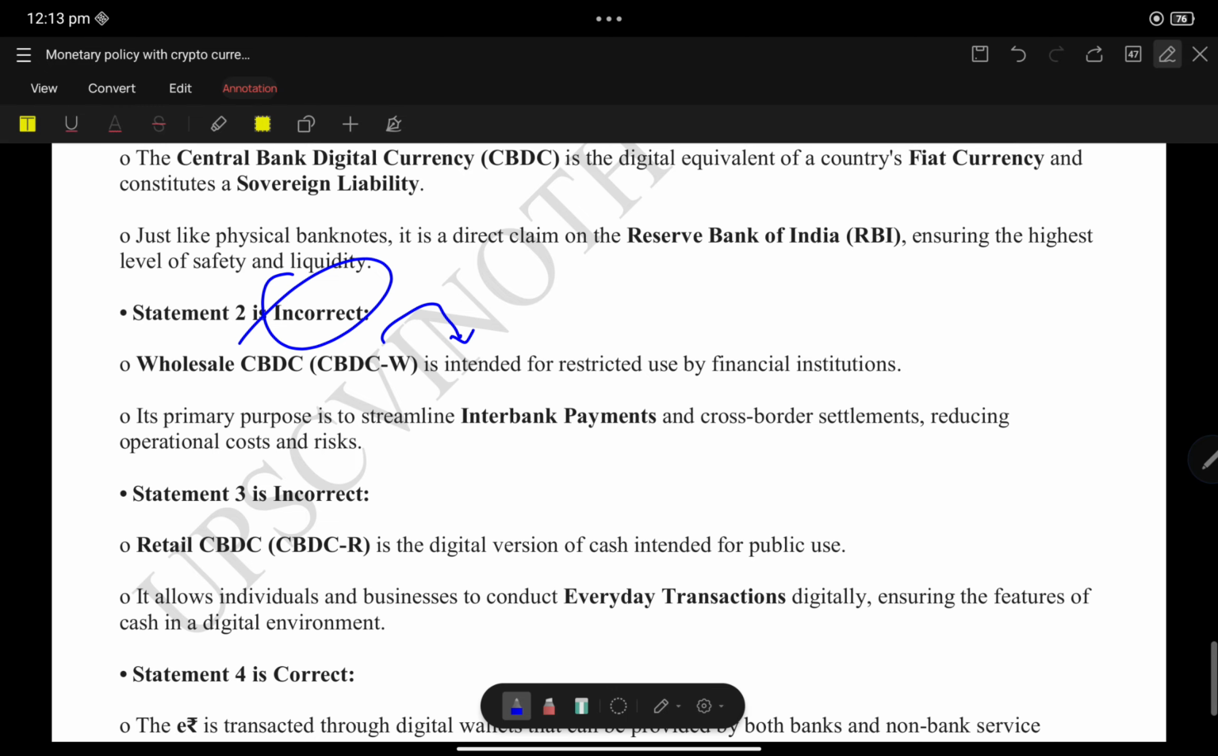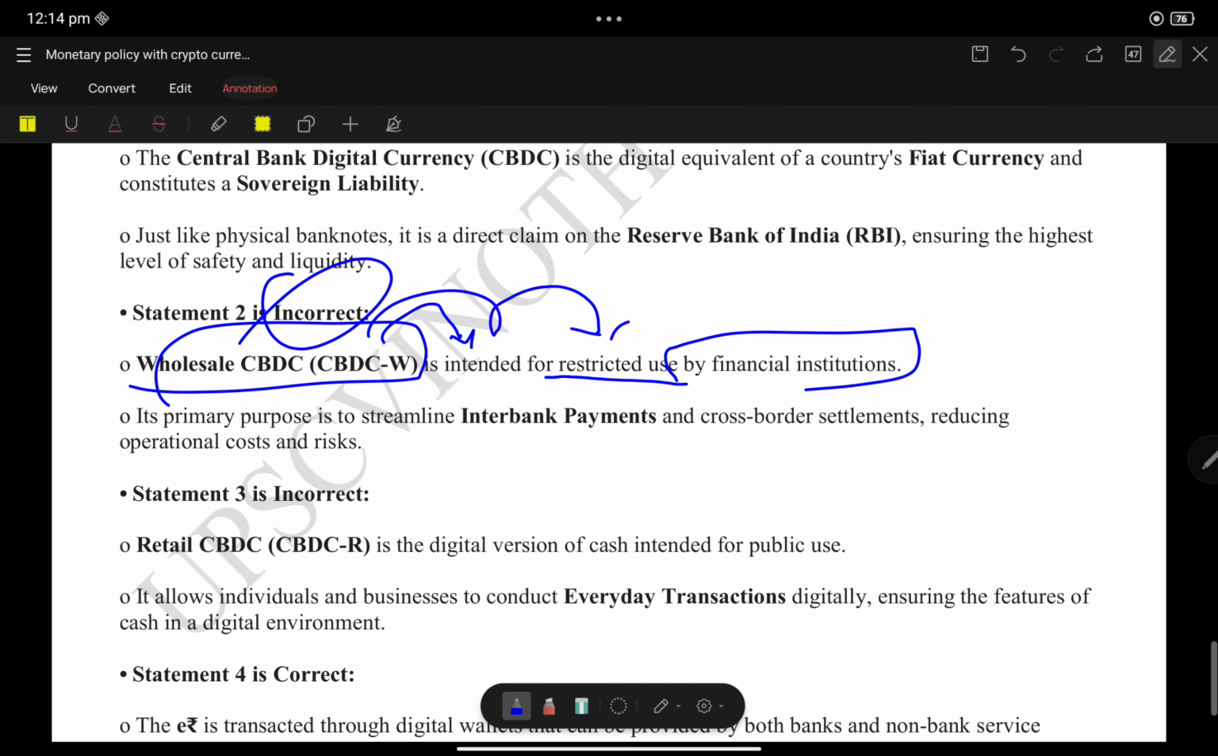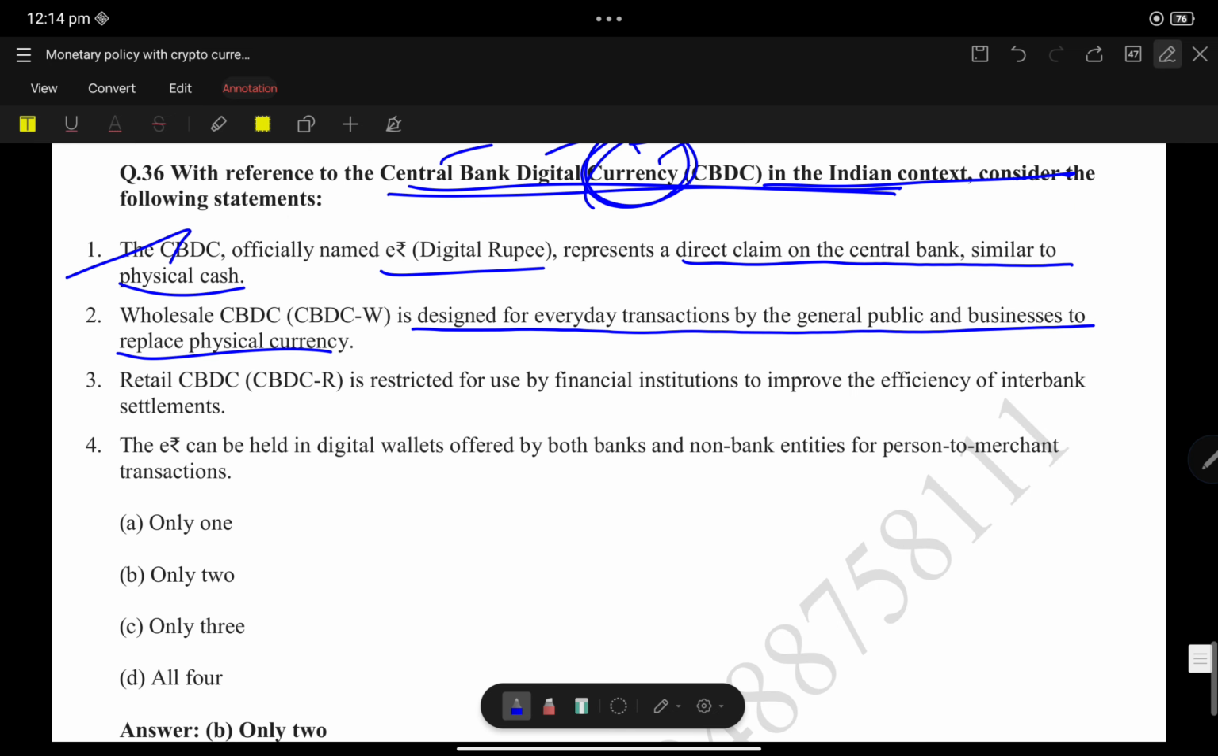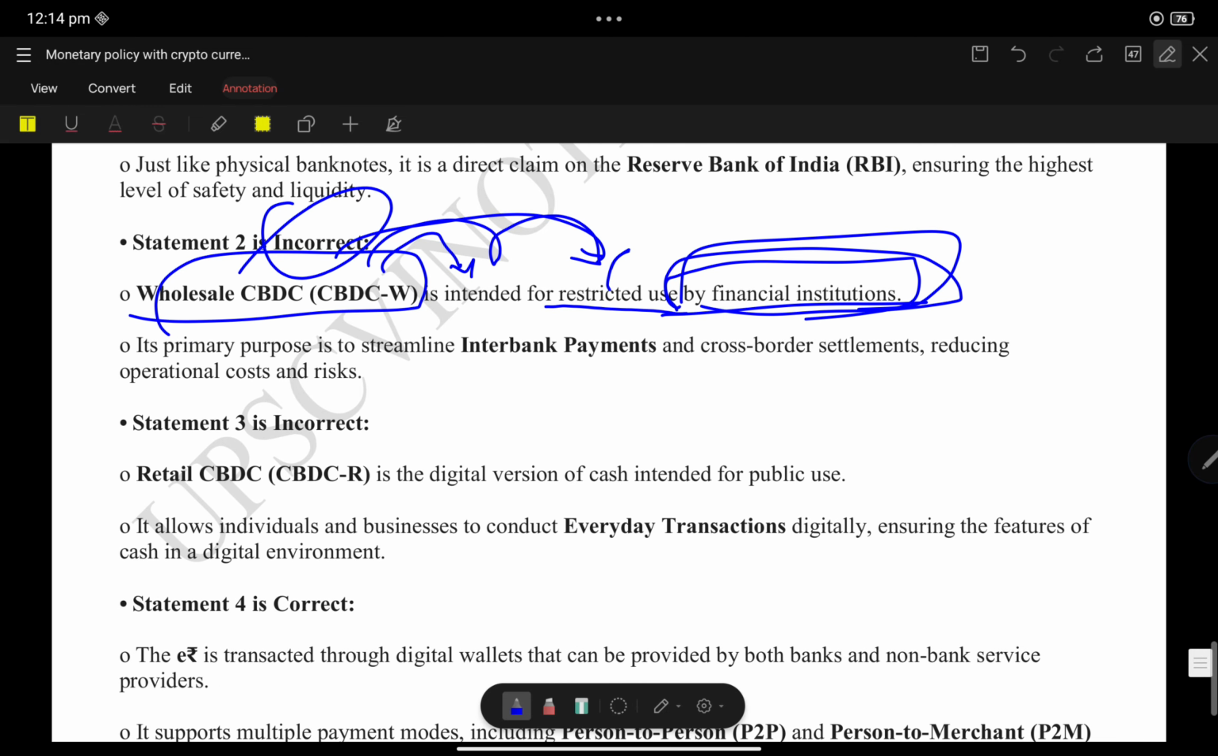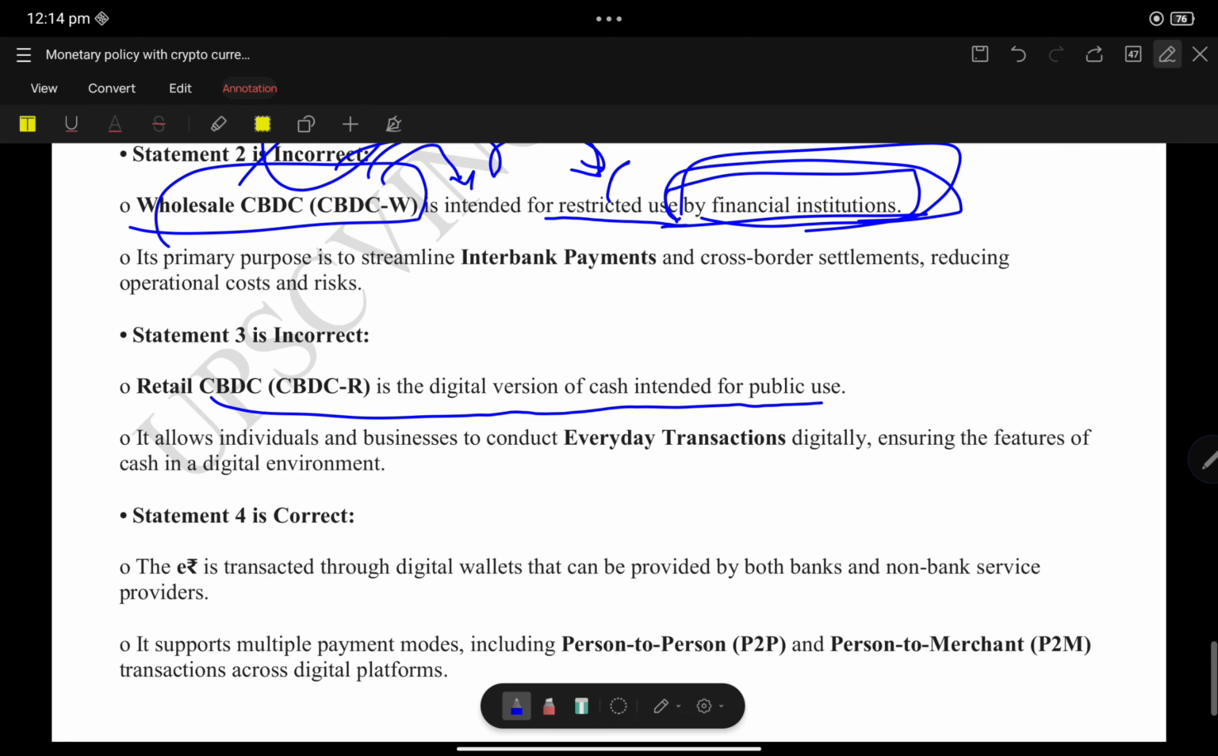Wholesale CBDC is intended for restricted use by financial institutions. See here, they are saying it is for the general public. No, it is restricted. So statement 2 is wrong. Retail CBDC is restricted for the use of financial institutions. Now it is wholesale, and this is retail. Retail CBDC is a digital version of cash, intended for public use. So statement 3 is incorrect.